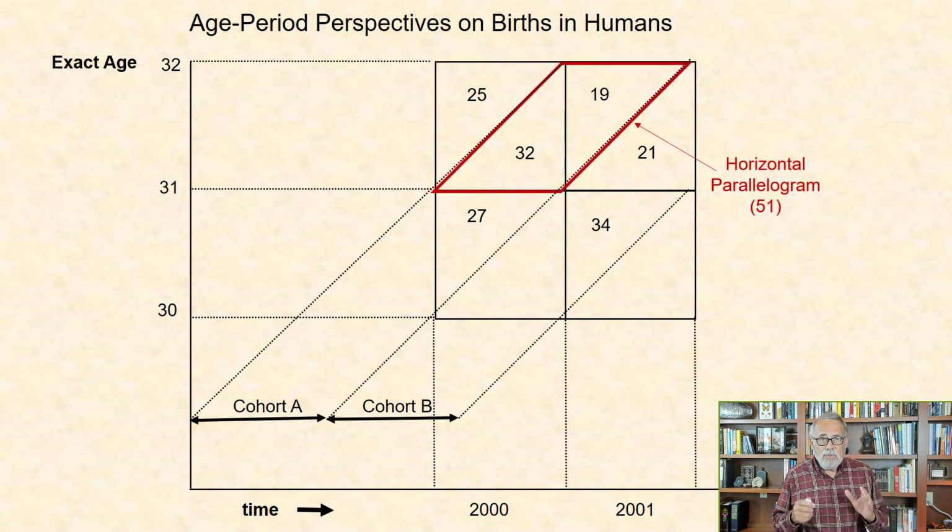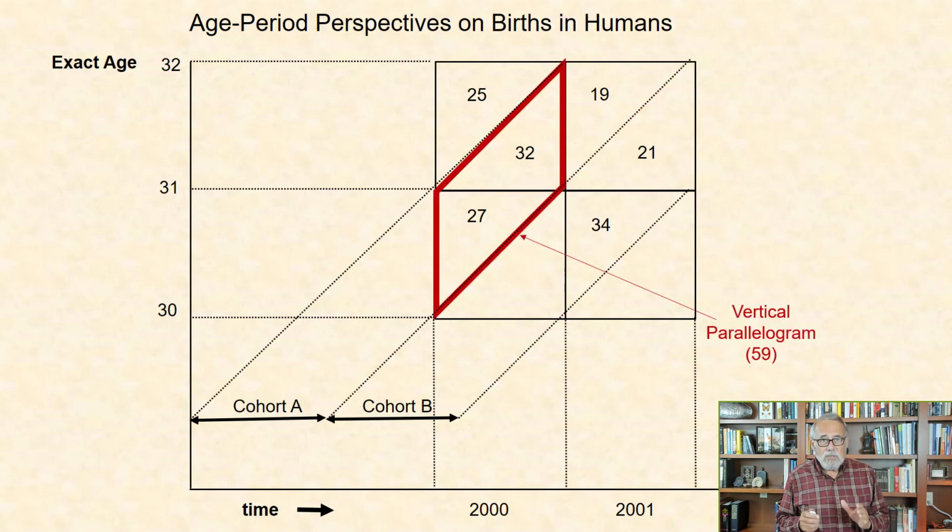Lexis horizontal parallelogram. This is the number of births through the time that a cohort is a particular age, and that age covers two periods. In the figure here, cohort A produced 32 births in 2000 and 19 births in 2001, when individuals in this cohort were between 31 and 32 years. The total is 51 births.